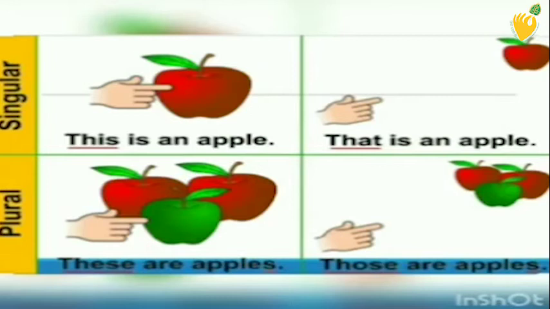Do you know where to use this, that, these, and those? This and that are used for singular numbers, and these and those are used for plural numbers, in which this and these are used for things which are near, and that and those are used for things which are far.